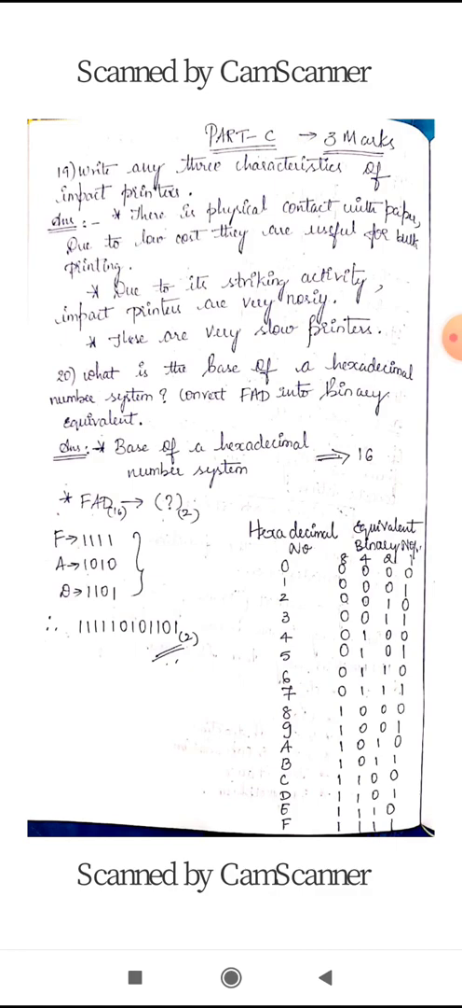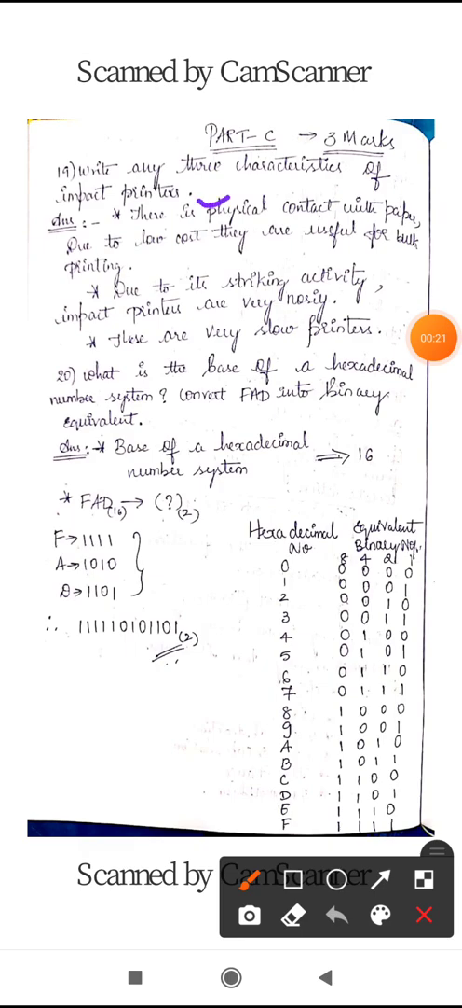So in today's class, I am going to continue with the model question paper 1 questions discussion. So let us start with the part C. So 3 marks questions. So the first question goes like this. Write any 3 characteristics of impact printers.